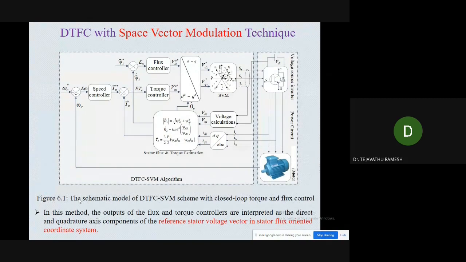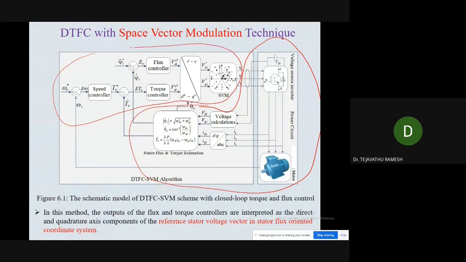Sorry for the interruption. So here you can see this diagram. This portion is similar to the direct torque control method, the diagram which we have seen in the direct torque control method. Now see this portion. You have seen this somewhere else, in the field oriented control method. There we have used one outer PI controller, two inner PI controllers, and we have used the inverse Park transformation. At the same time, we have used the PWM generator.